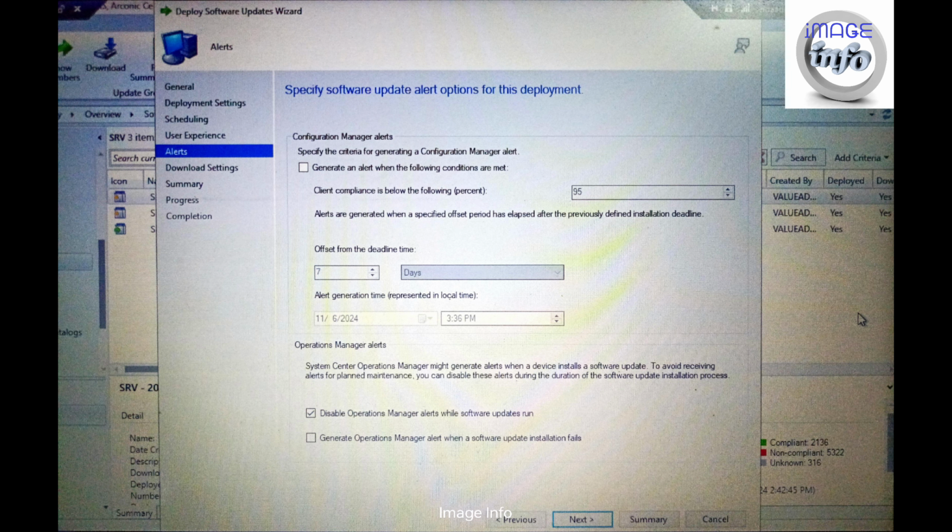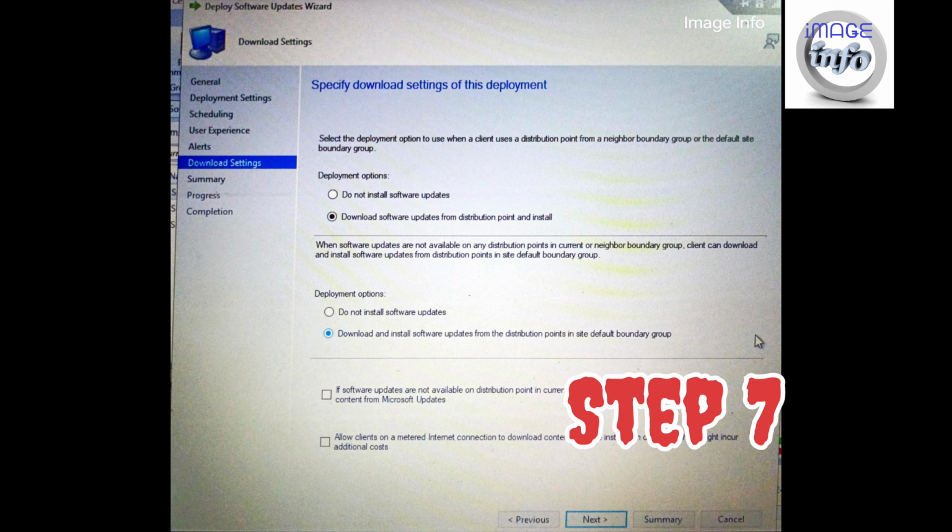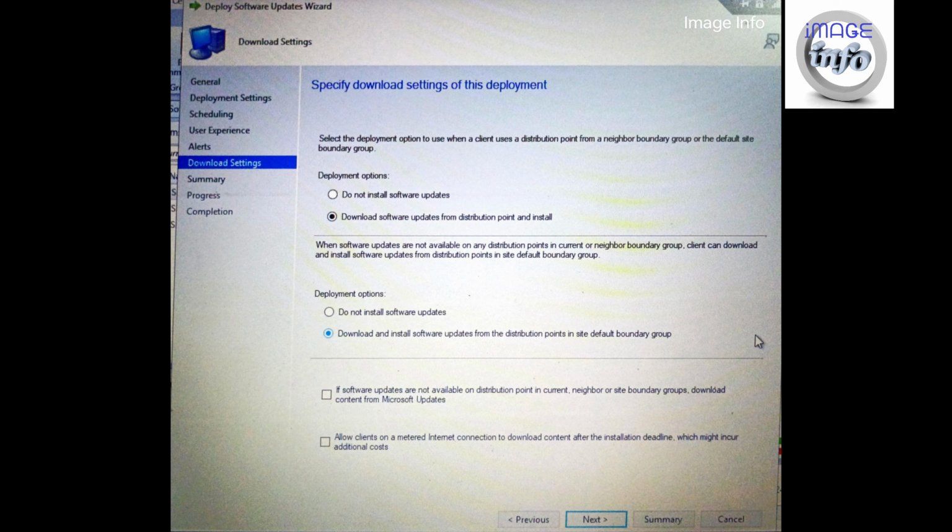So in the next window, you have to select the options which you can see here, like download software updates from distribution point and install. And for the second deployment option, you have to select the second radio button, that is download and install software updates from the distribution point in the default boundary group.